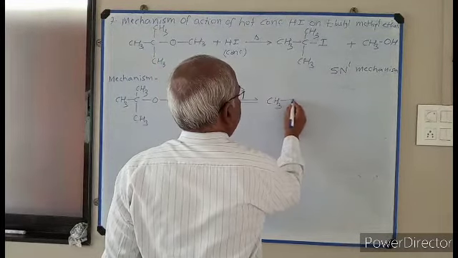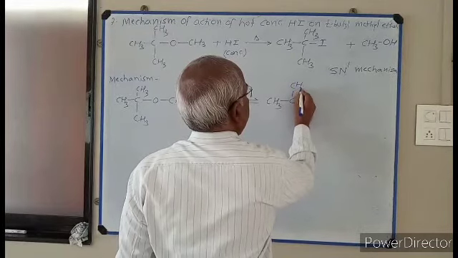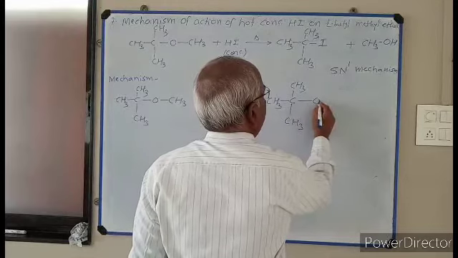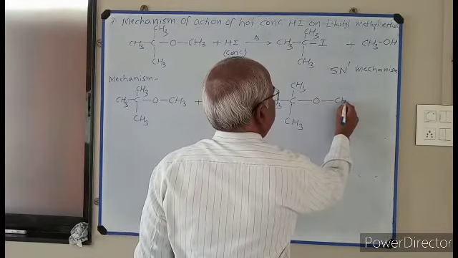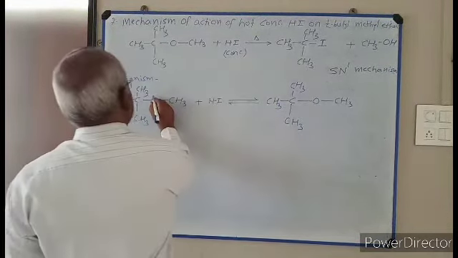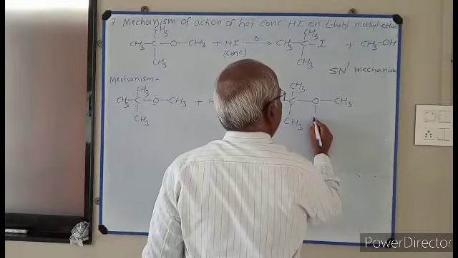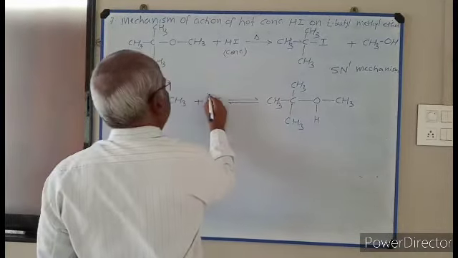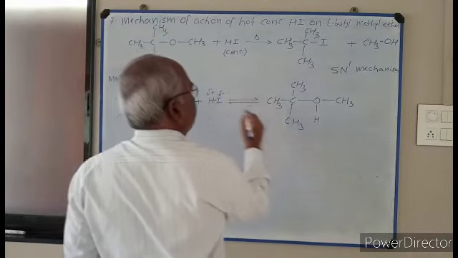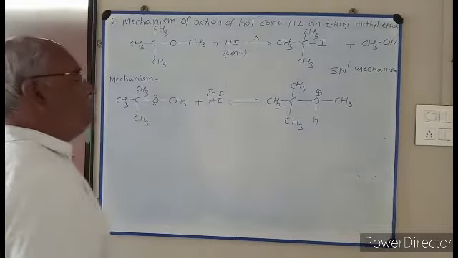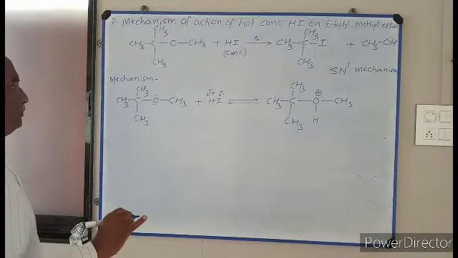CH3 single bond C, CH3, CH3, O, CH3, oxygen donates its lone pair of electron to this proton, here delta positive, delta negative, and this protonated ether is produced.